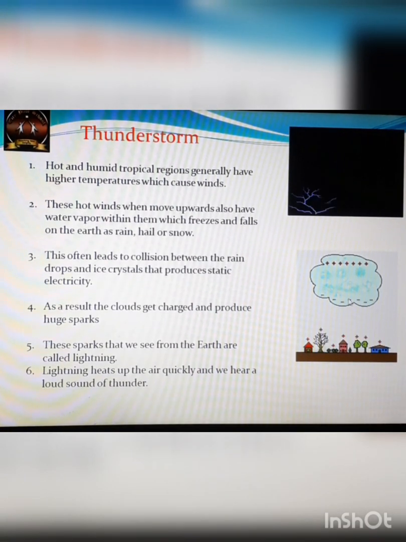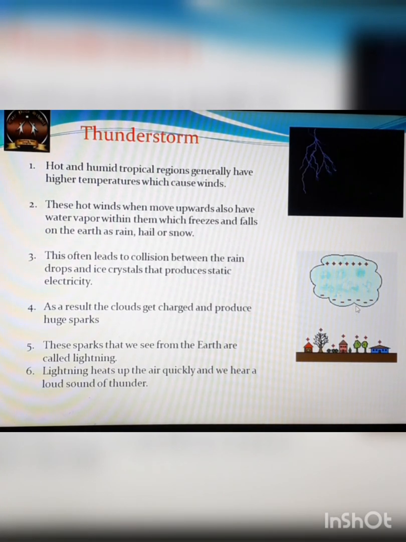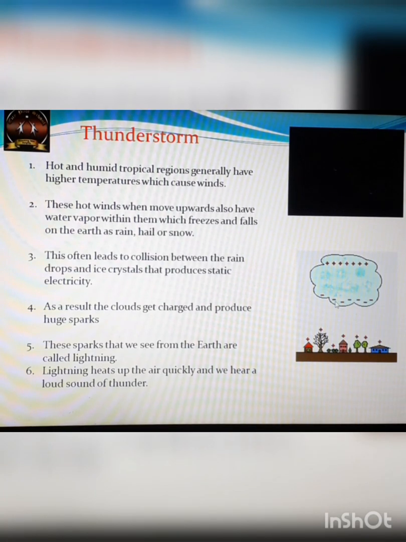So cloud has two parts now. The upper one is positively charged and the lower one is negatively charged. You can see this on your screen in the animation. Okay, now because of the formation of negative charge on the lower surface of the cloud, the positive charges are induced on the surface of the earth. Okay, and at some point in time, this cloud is going to discharge its electrons. So electrons will move from negative end towards the positive end, towards the objects present on the earth. Okay, and this movement of electrons we see as lightning, right?